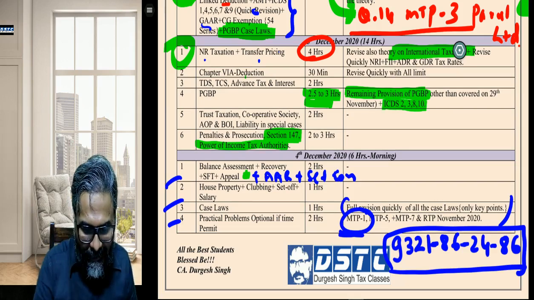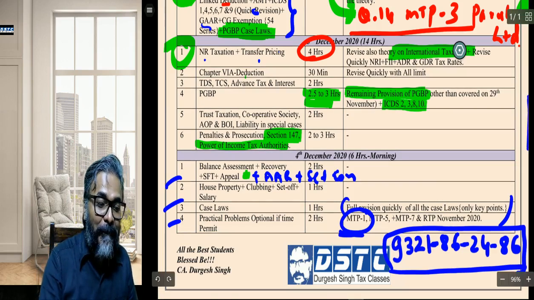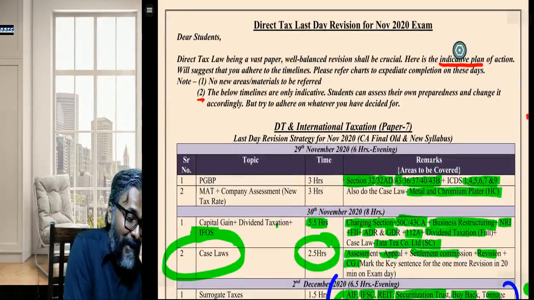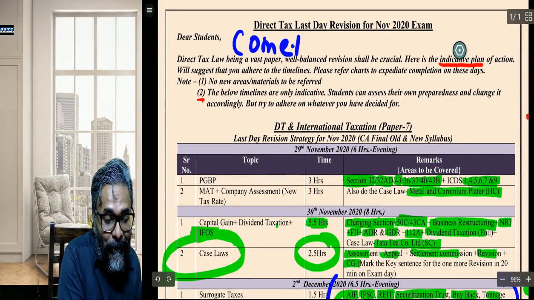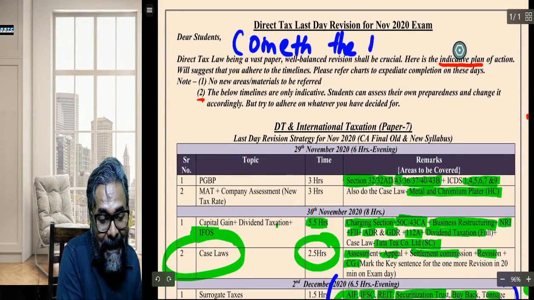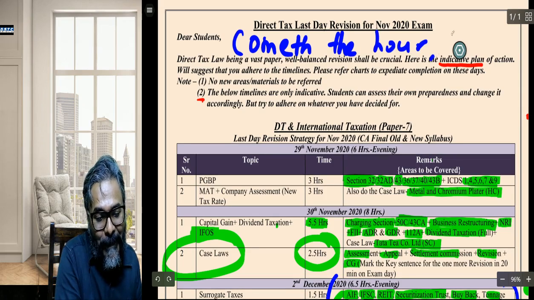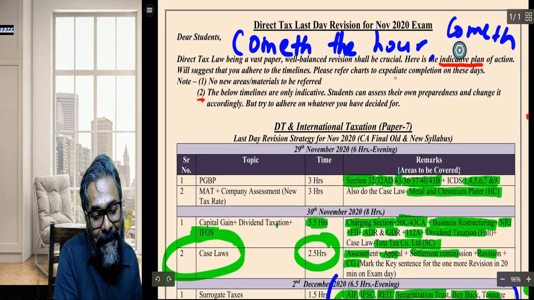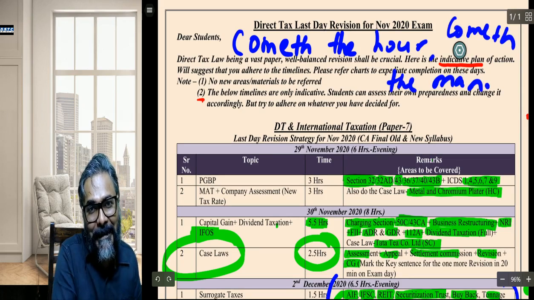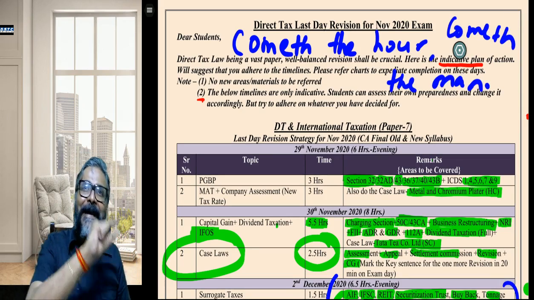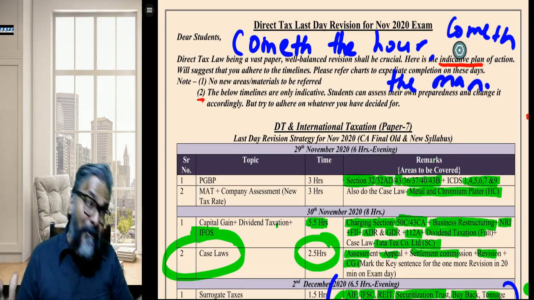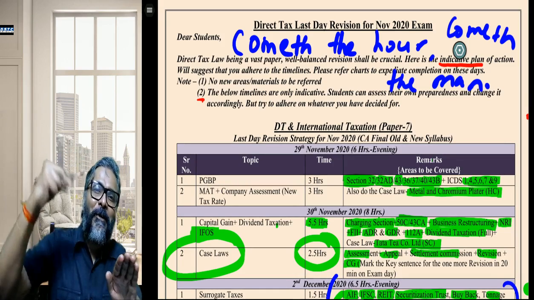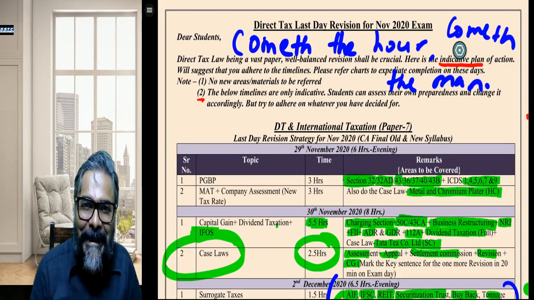One particular thing, students, I will always say: be like MS Dhoni, the old MS Dhoni that we all know. And I used to always say, what is that? Come the hour, come the man. This is what you should now be. So when the time really comes, the pressure situation, come the hour, come the man who can handle that pressure. Exactly that is what you should become.